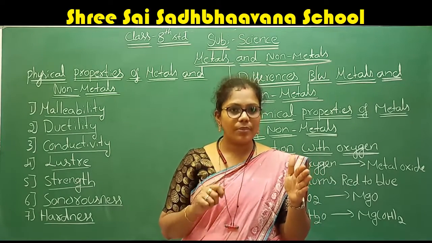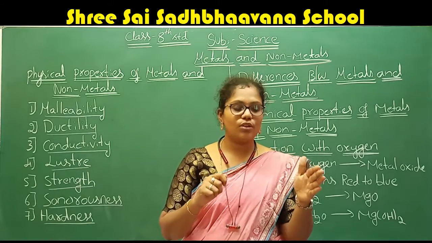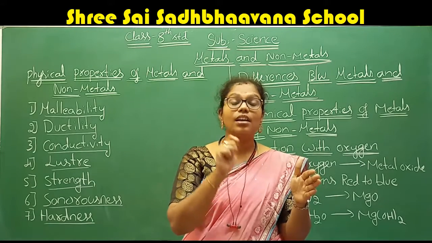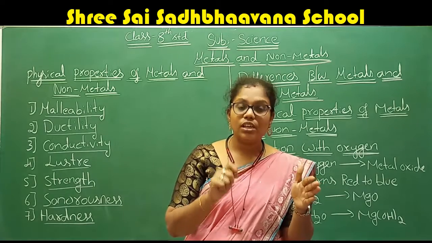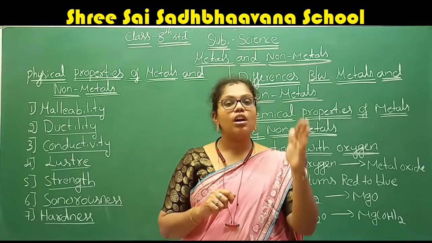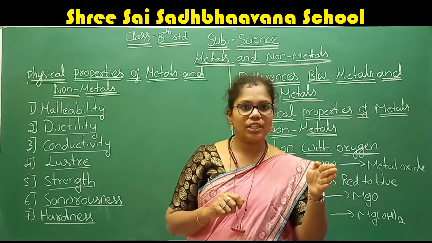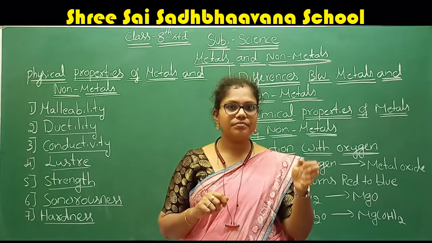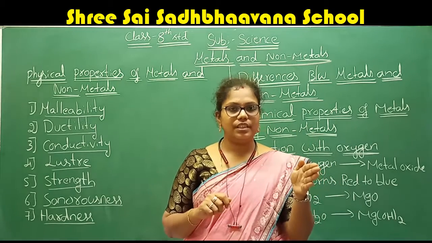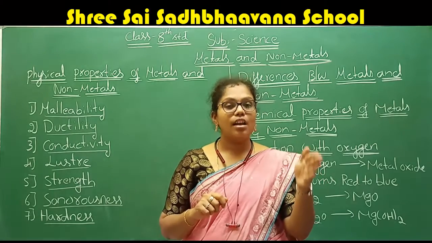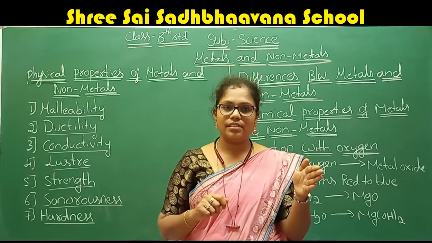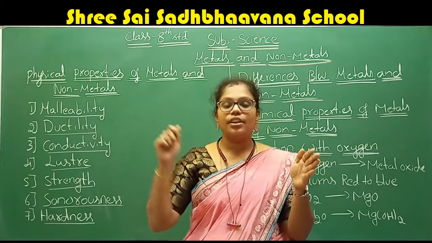Take the example of copper, iron. Therefore, almost all the metals have the characteristic of malleability.